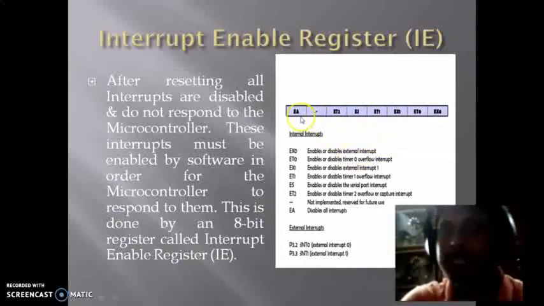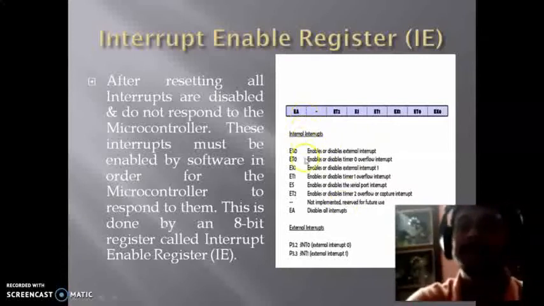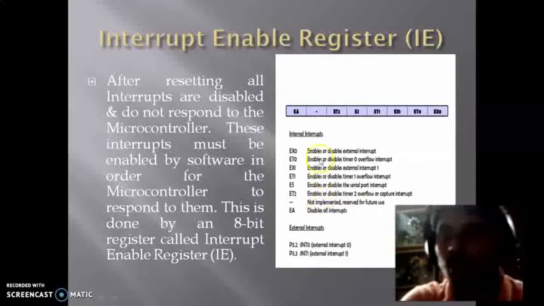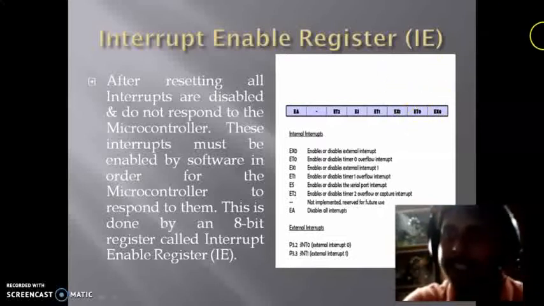Here we have EA. By using EA we can enable and disable the interrupts. If we write 1 here, then all the interrupts are enabled. If it is 0, then all the interrupts are disabled. So here we have EX0. By writing 1 here we can enable, and by writing 0 here we can disable, the external interrupt 0. Similarly we have ET0.